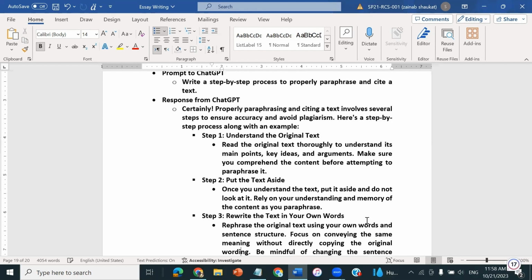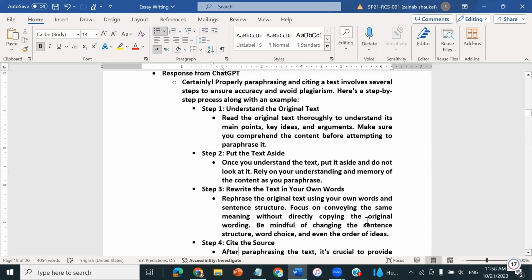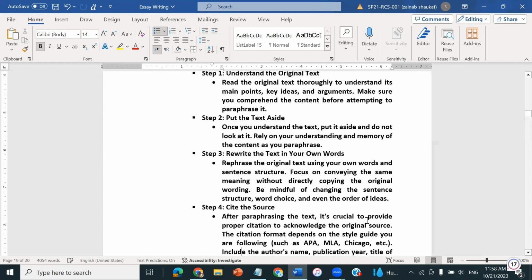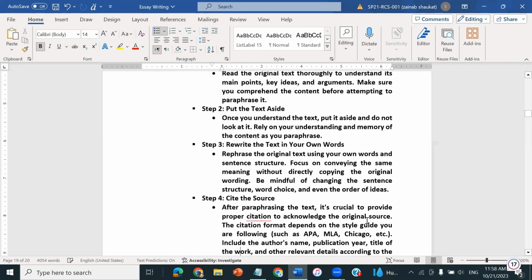In the first step, what was our key concern? Our key concern was to keep in mind the key ideas and keywords. Now, in the third step, we have to rewrite things in our own language and structure, but we have to keep the keywords we have decided on. And in the fourth step, we need to cite the resource from where we are getting that text or content. It is very important when we are writing essays, articles, or doing academic writing, that we cite a source so we can avoid plagiarism.